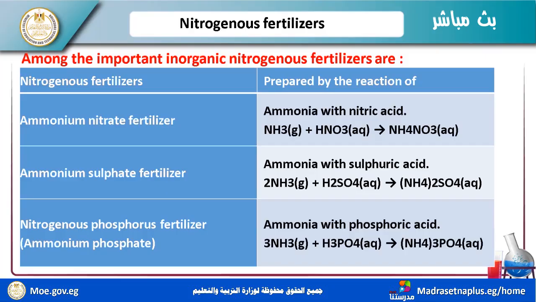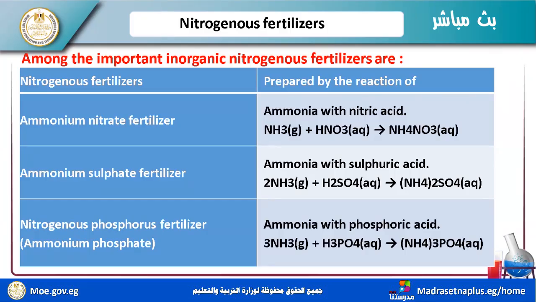Ammonium sulfate fertilizer. The same, the reaction between ammonia gas and sulfuric acid. Ammonia gas NH3 plus H2SO4 sulfuric acid forms (NH4)2SO4 in aqueous solution, and it is very beneficial for soil because of the ammonium ions and sulfate anions.